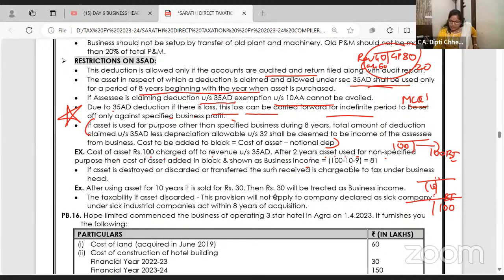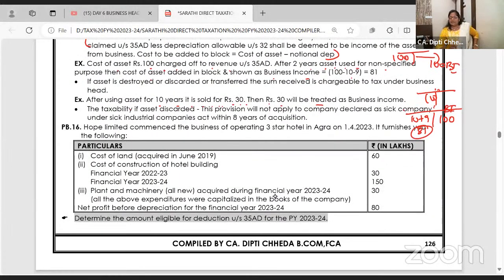So no depreciation. Now after 2 years, 100 is treated as business income. So at least for those years which are over, can we claim depreciation? Yes. 10 for 1 year, 9. So 81 will be treated as business income. After using the asset of 10 years, if it is sold for 30, 30 will become business income that I already told. Shall we do one sum in writing?